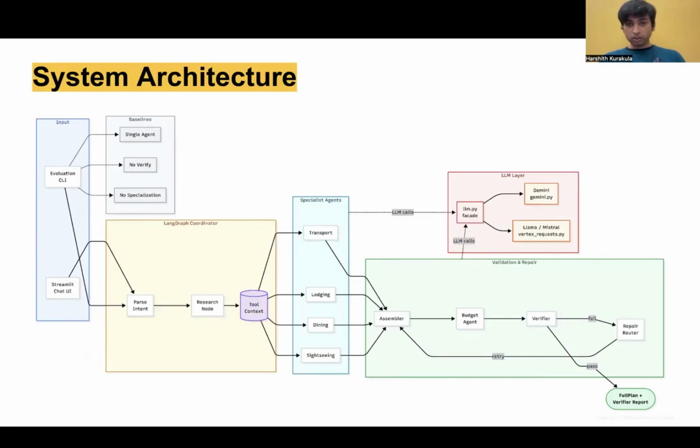After that, we have an assembler which aligns all the tool calls, and then it is passed to the budget agent that handles the budget constraints throughout the user query. Once the plan is created, we have the verifier which verifies whether all the constraints were followed or not. And if not, then we have the repair router, which repairs the plan and gives you the right plan according to the user.